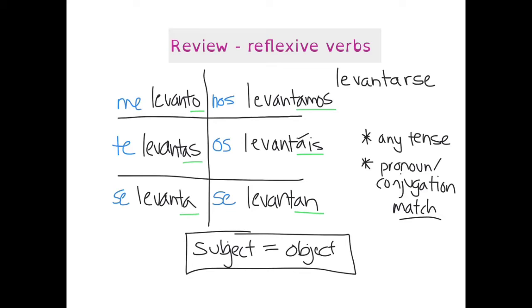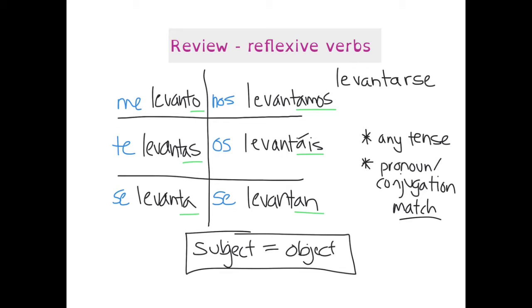For example, in this case, levantarse is to stand up. So levantar is usually to lift. So in essence, this person's lifting themselves up versus lifting something else up. So for example, if I say I lift myself up out of bed, that's reflexive. I'm doing the action and the action is being done to myself. But if I say I lift the book, that's not reflexive because I'm lifting a separate object.